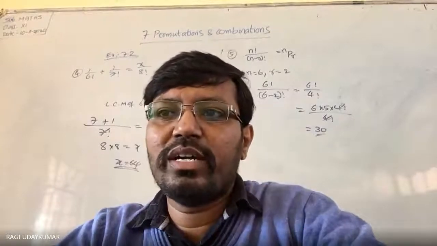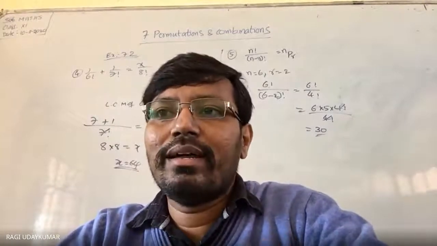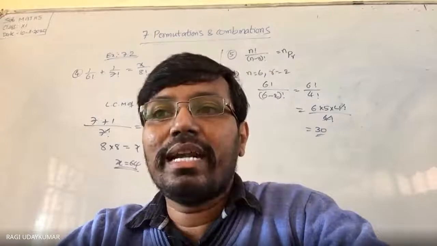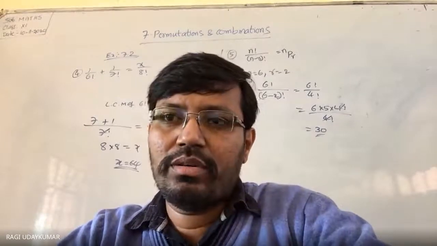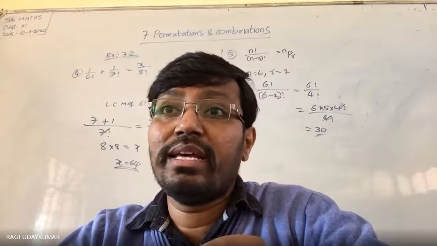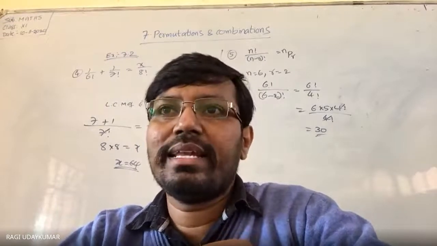Suppose mathematics word is there, how many ways you can arrange the letters of the word mathematics. So such very interesting things will be there in the next class, so don't miss the next class.